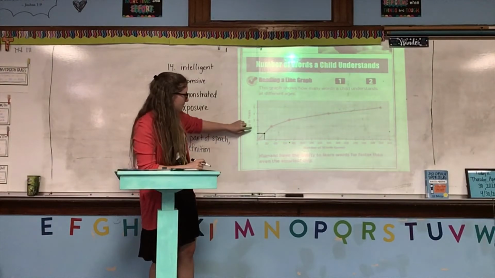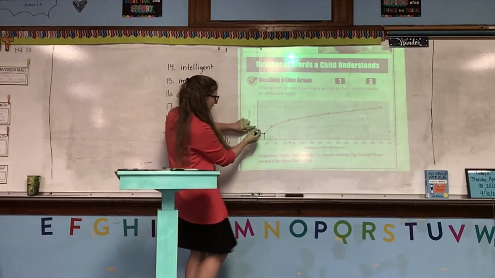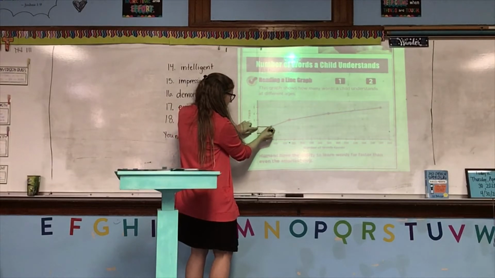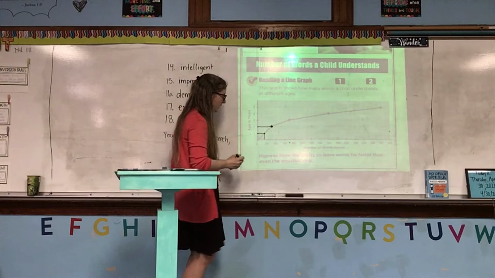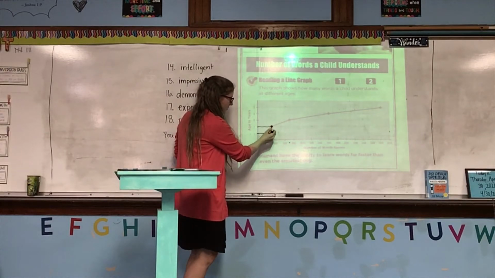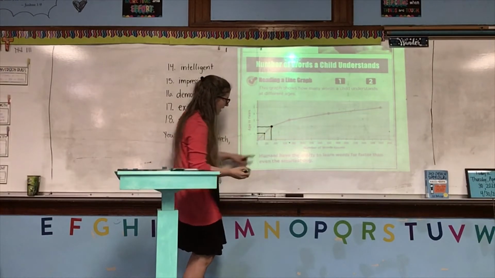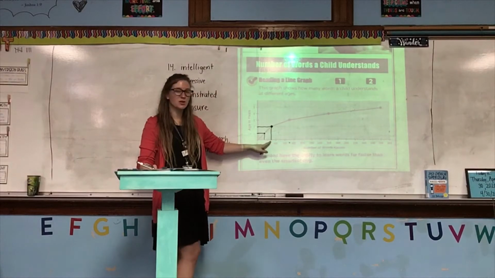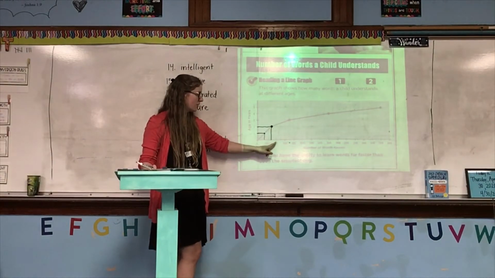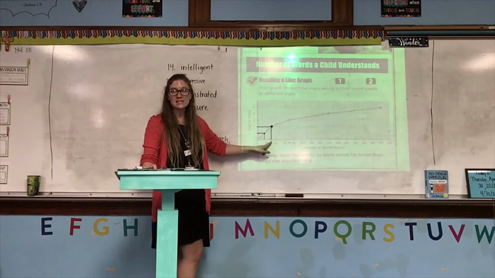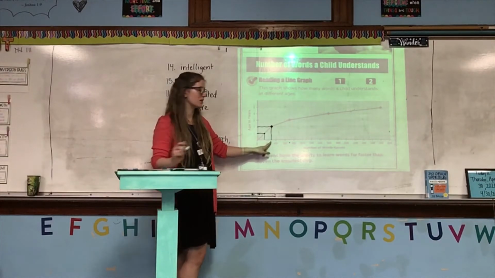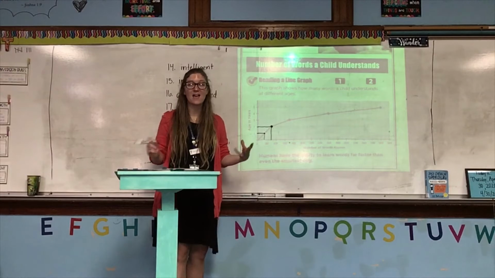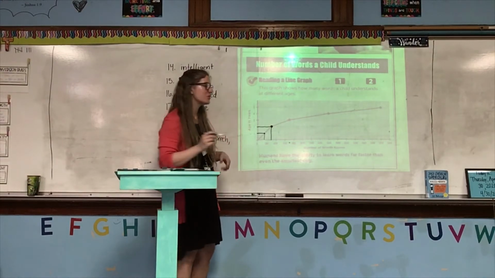Now, I'm going to do the same thing with 2. I'm going to move my finger, which in this case is my marker, until I meet this long line and put a plot. Then I'm going to go down, and I see that a human 2-year-old knows just between 200 and 400 words. It's about halfway, so a human 2-year-old knows about 300 words. The average. Now, that's not every 2-year-old, but the average 2-year-old.